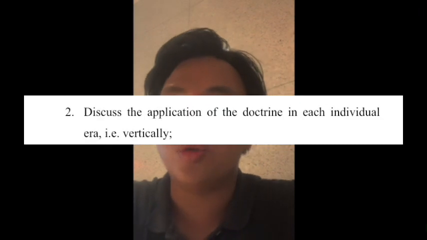For issue number 2, the application of doctrine from a higher court to a lower court is called vertical stare decisis. For example, in the first era of Public Prosecutor v Dato Tan Cheng, they say that the Federal Court accepts unreservedly and expects the higher court and other inferior courts in common law systems such as ours to follow similarly. In the second era, it is duty bound to follow the precedent set by the Federal Court. And for the third era, it is necessary for each lower tier to accept loyally the decisions of the higher tiers.